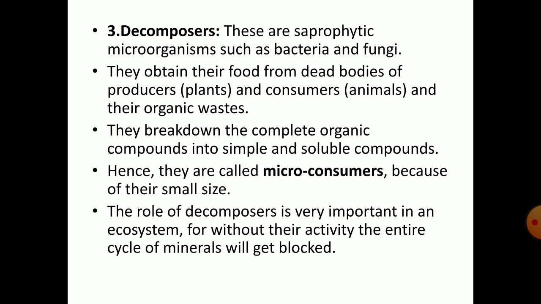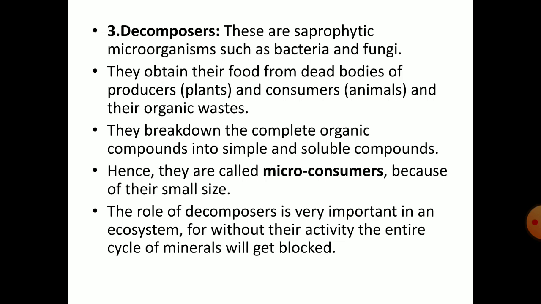And the third component is decomposers. They are saprophytic microorganisms such as bacteria and fungi. They obtain their food from dead bodies of producers, that is from plants, and consumers, that is from animals, and their organic waste.